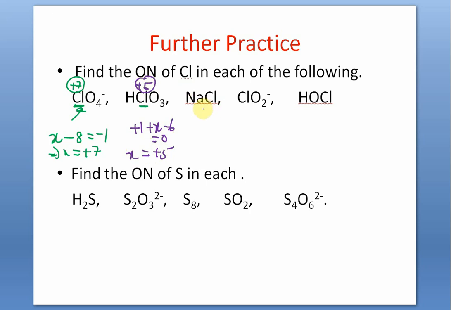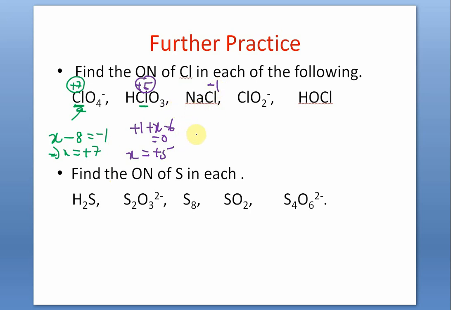Chloride is -1 because it is a monoatomic ion. I am sorry, I have called it a radical twice. I myself told you not to use the term radical now, because radical is a misnomer so far as ions are concerned. Previously they were called radicals, but the term radical is mostly used in organic chemistry. You will know that later. So chloride is a monoatomic ion, it is -1.